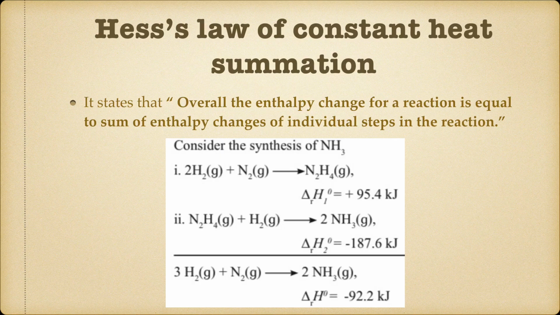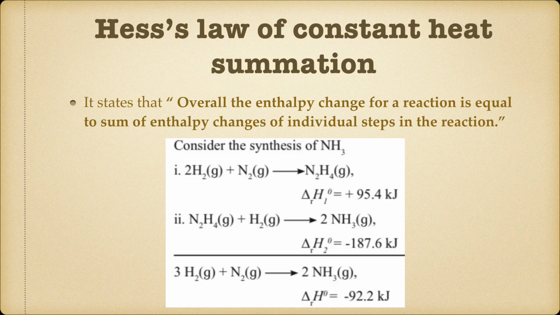Now when we add the reactions and the enthalpies, we get the overall reaction and its enthalpy. So it is 3H2 plus N2 gives me 2NH3, and the enthalpy is equal to minus 92.2 kilojoules.